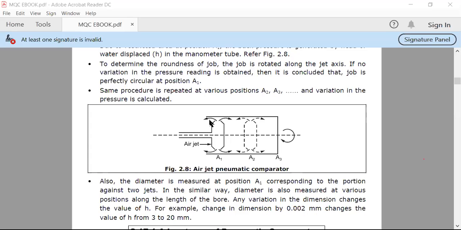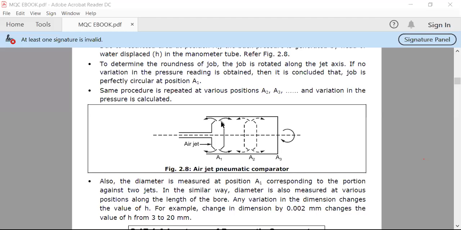If it is perfectly round, then the space available at this point and this point is equal. At the next point, if it is rotated again by some degrees, like 30 degrees, 40 degrees, then at the A2 point, if it is also perfectly round, the area is also the same.